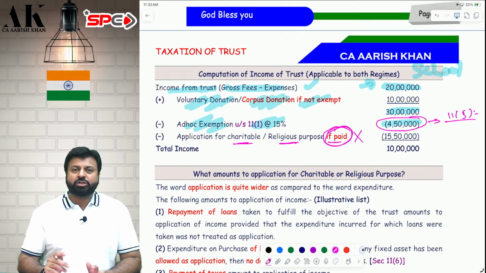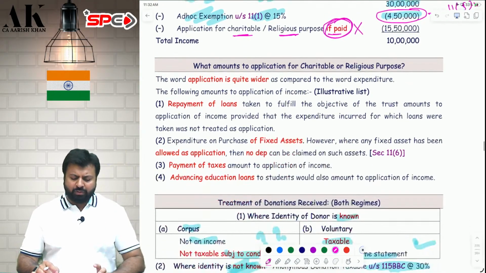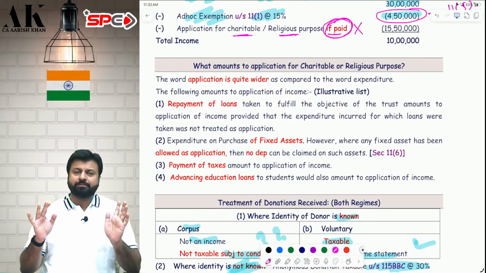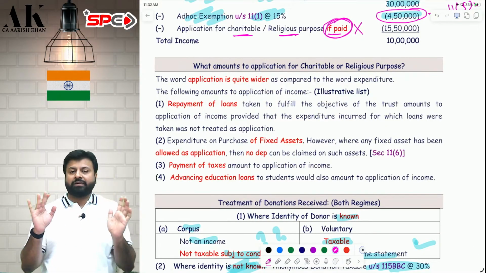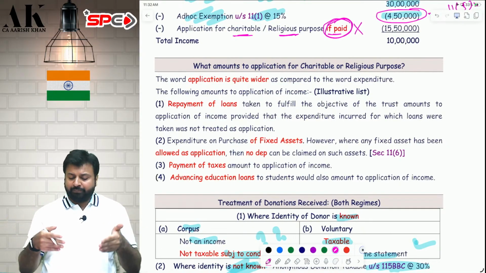Now, what do I mean by application for charitable and religious purpose? The word application is very wide as compared to the word expense. There are a lot of things which can come over here. There is no exhaustive list given by anybody. The income tax law does not define the term application for charitable and religious purpose. You need to understand based on practical scenarios. I have put some examples over here.